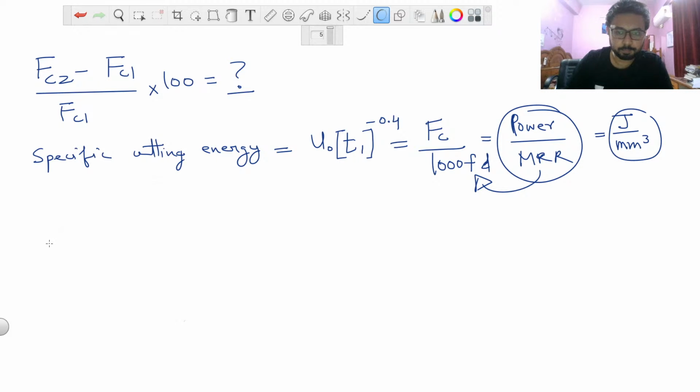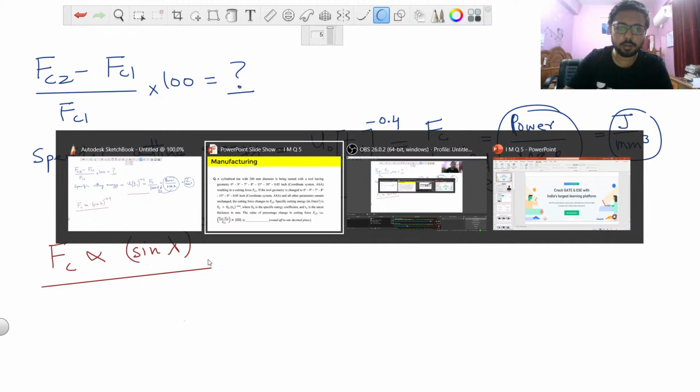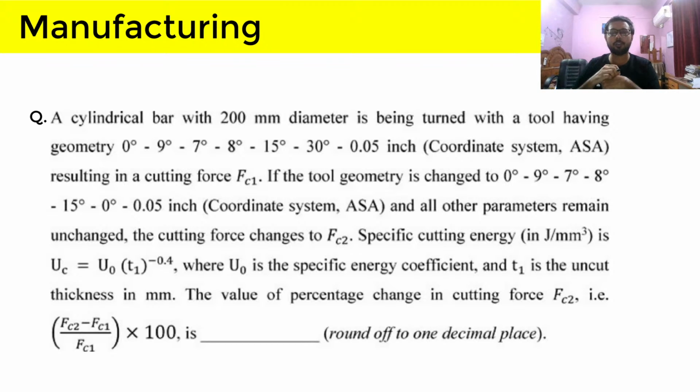From this equation that we have written, we can say that the cutting force FC is proportional to sine lambda raised to the power minus 0.4. And in the question, we have been provided with different values of the angle, and by using that we can get to the final answer.